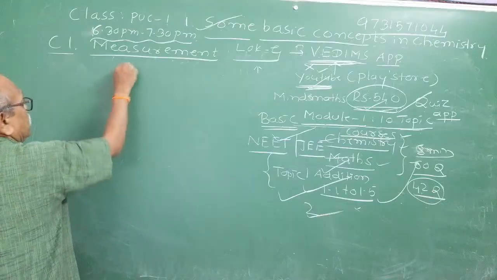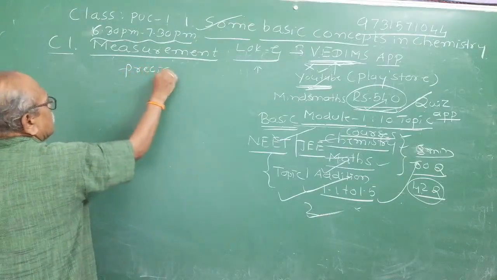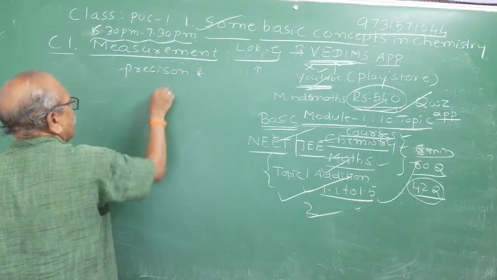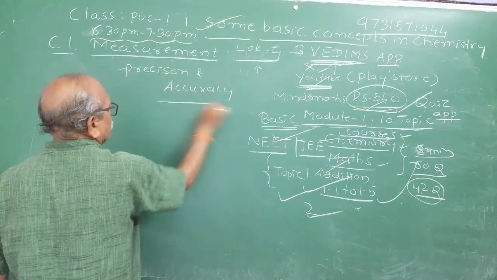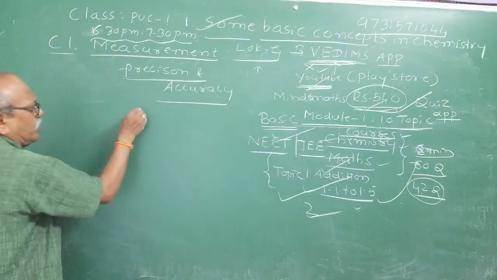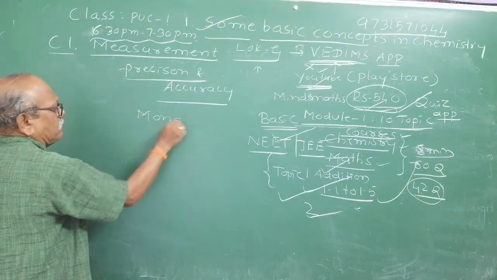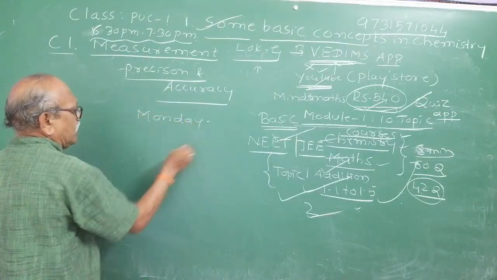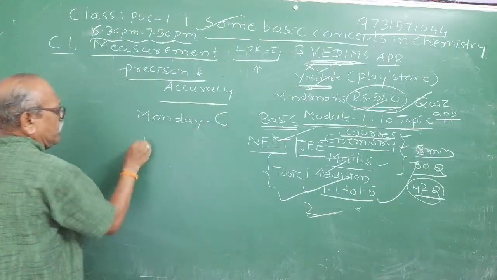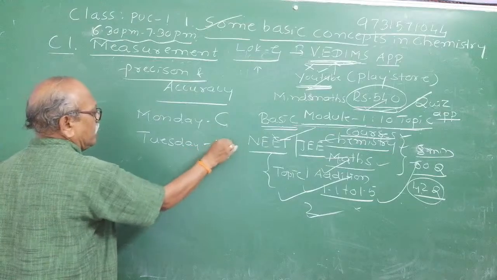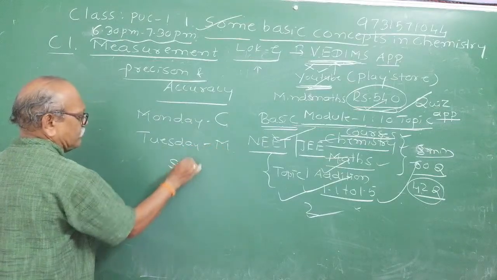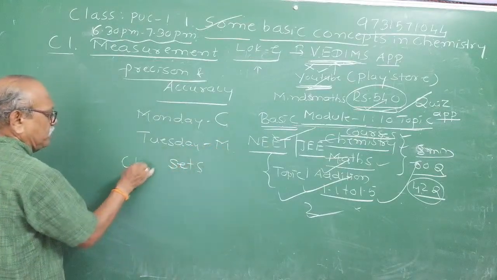And the last part, you just study before the next class: precision and accuracy. Tomorrow, every alternate day, today is Monday, remember correctly, alternate day. Today I have taken chemistry, and Tuesday will be maths. Already started sets in it. First chapter 1 in PUC-I.